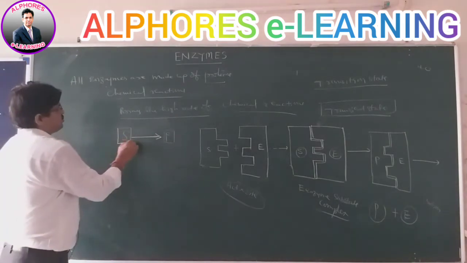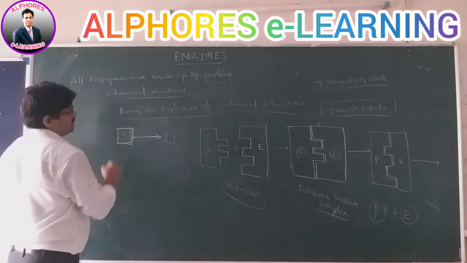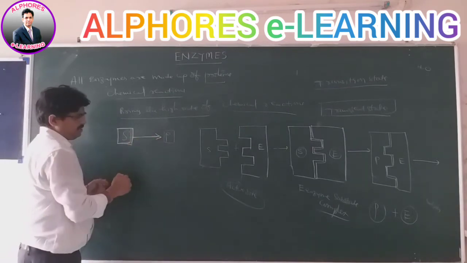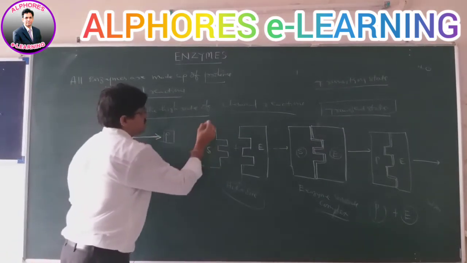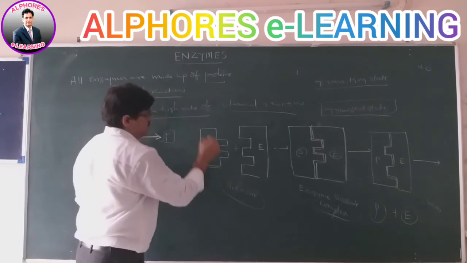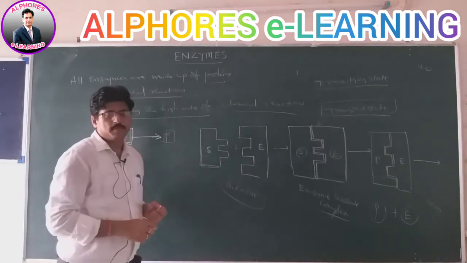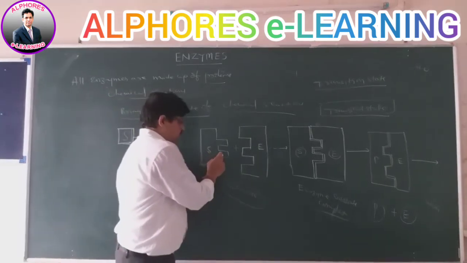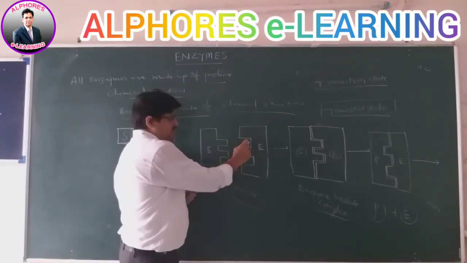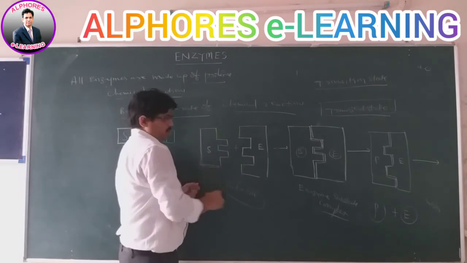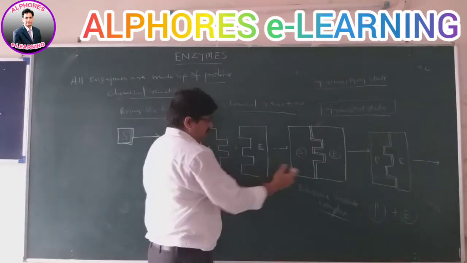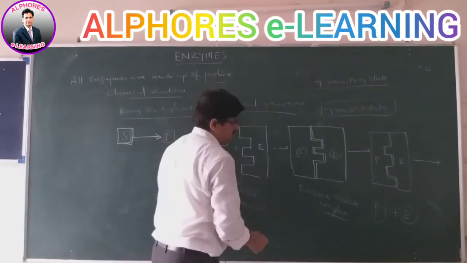So in this mechanism, how do they bring about a high rate of chemical reactions? Substrate molecules convert into products, which we could simply show with an arrow, but here there is specificity, because one enzyme will act only on one substrate molecule. The substrate fixes particularly in the reaction site or active site of the enzyme, and they form a complex called the enzyme substrate complex.